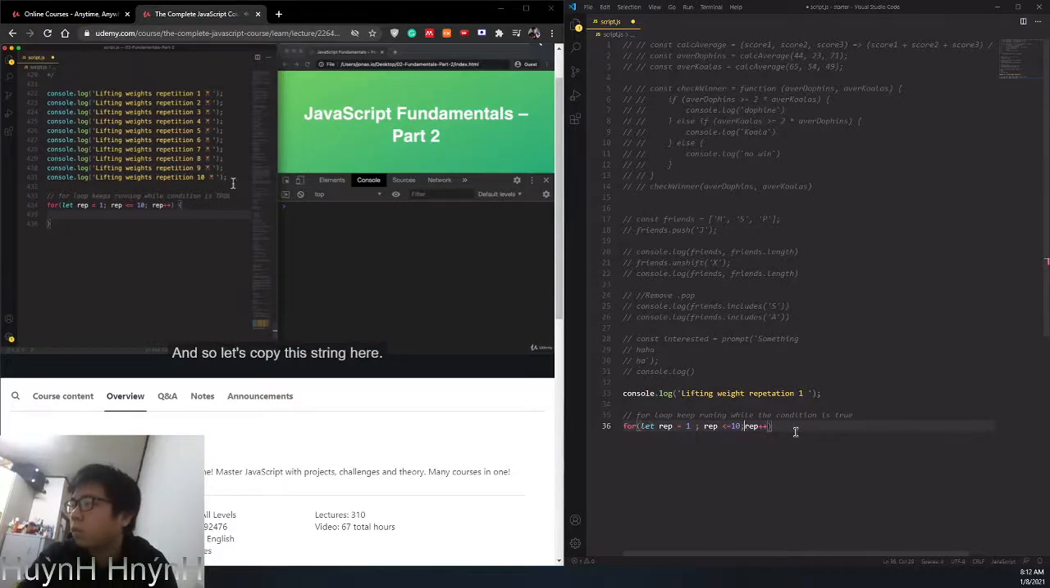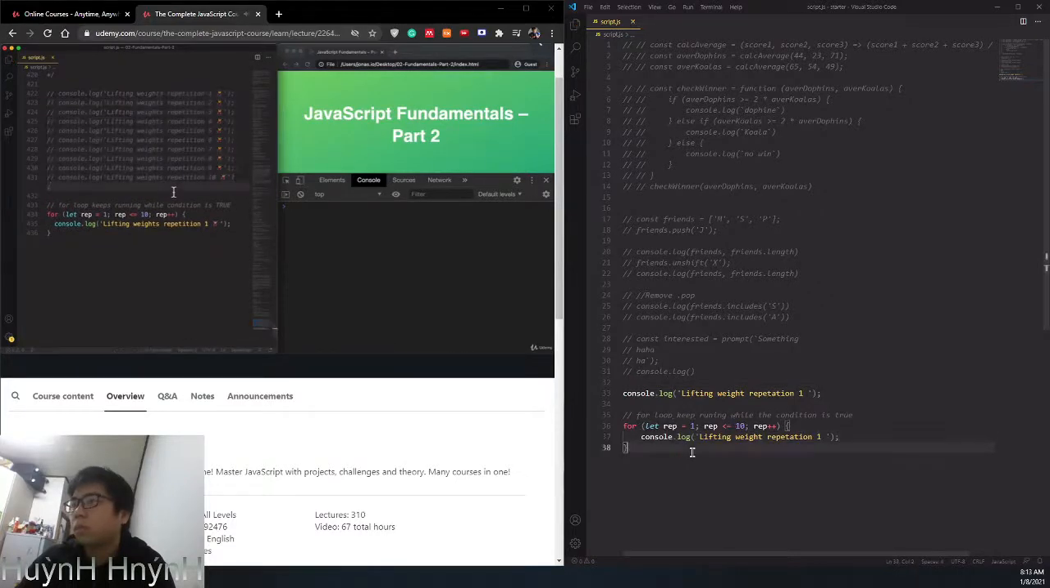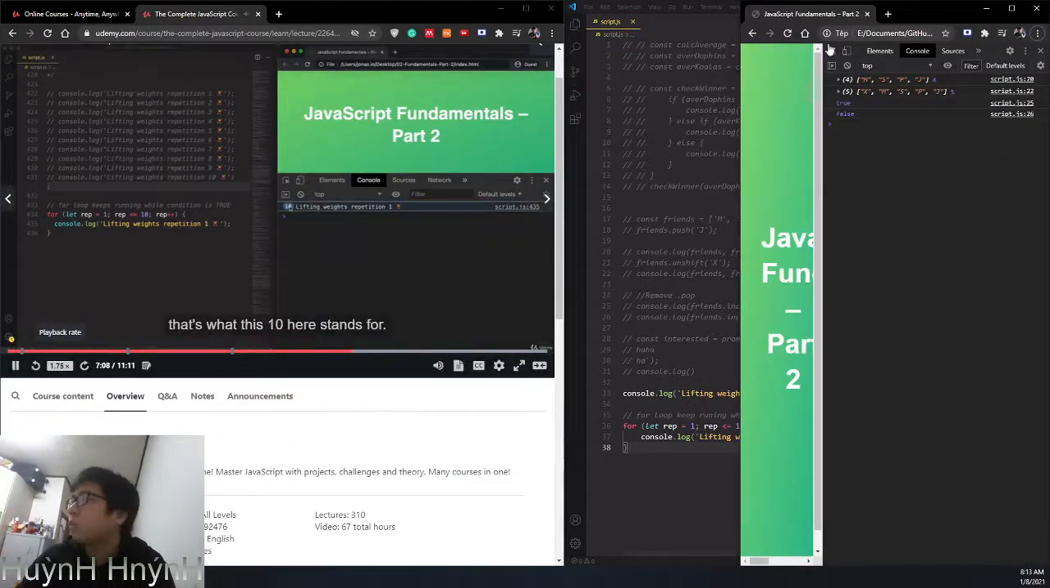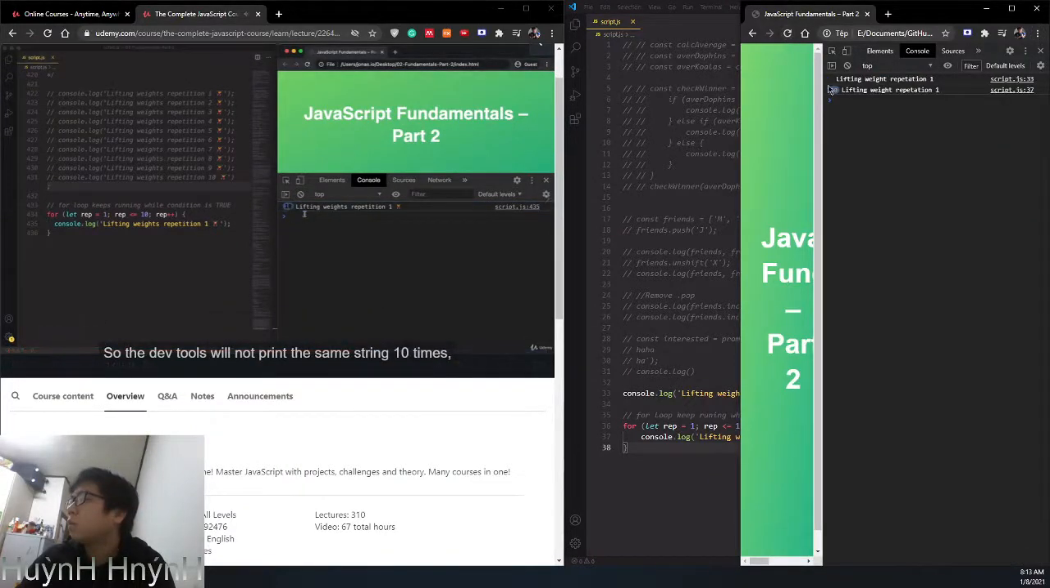And so let's copy this string here. Okay, and let's say 1, and then it will print this string 10 times. So let's start with that, and then afterwards I will show you how we can actually update this number here. But for now, let's try this out, and actually let's comment this code out so that it doesn't get in our way. So command / for that, and let's go. And indeed, we see that the string was printed 10 times. That's what this 10 here stands for. So the DevTools will not print the same string 10 times, it will simply put this 10 here. But what matters is that this logic here actually worked.